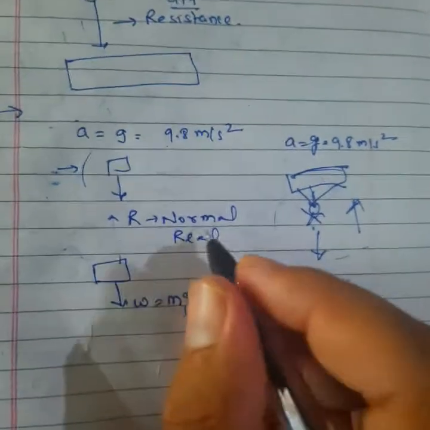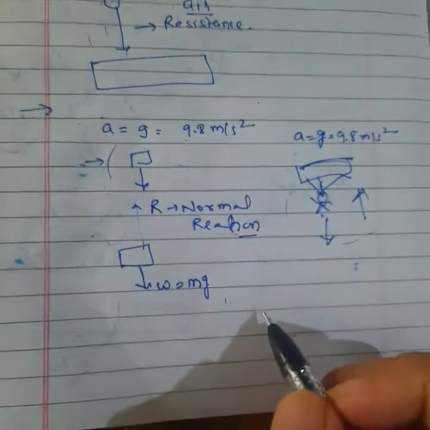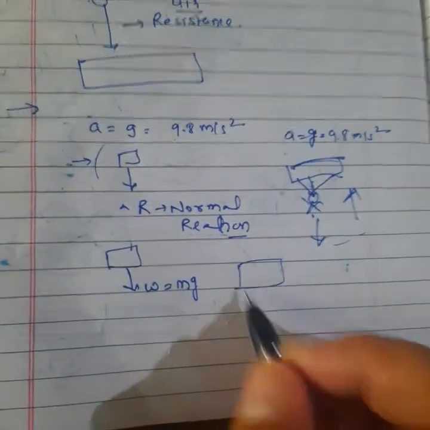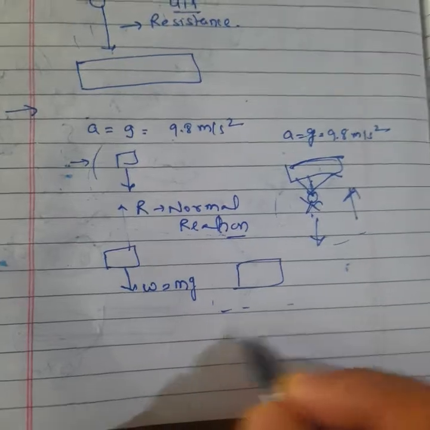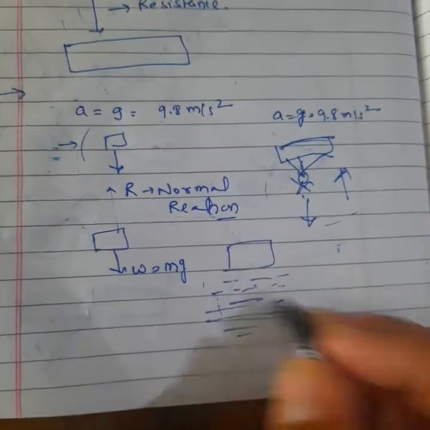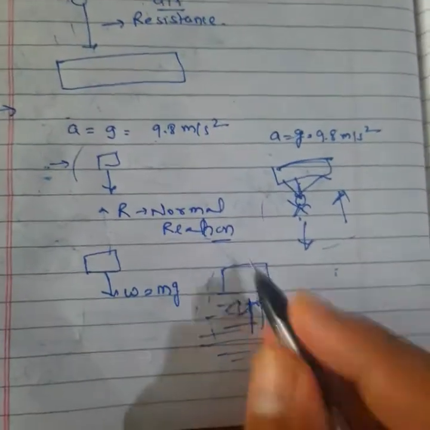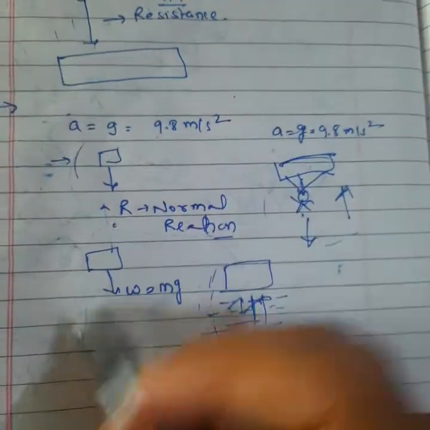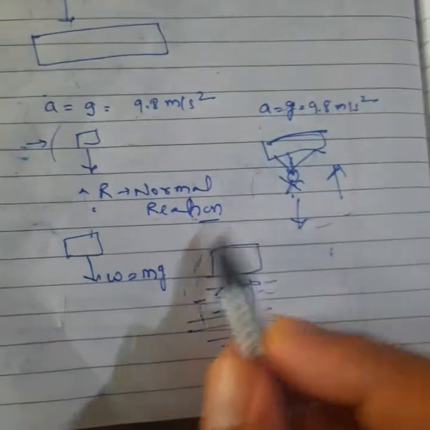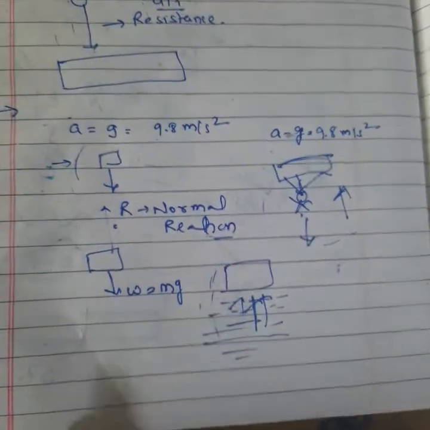When anything moves towards the ground surface, this body will collide with air molecules, particles or layers. So this air will apply a force on the object in the opposite direction, like a normal reaction. Due to this, its speed will decrease.